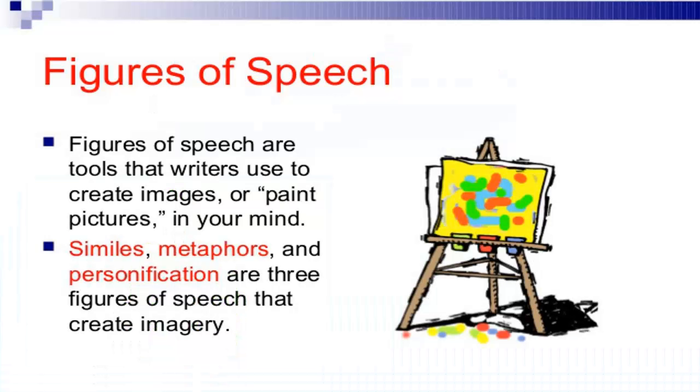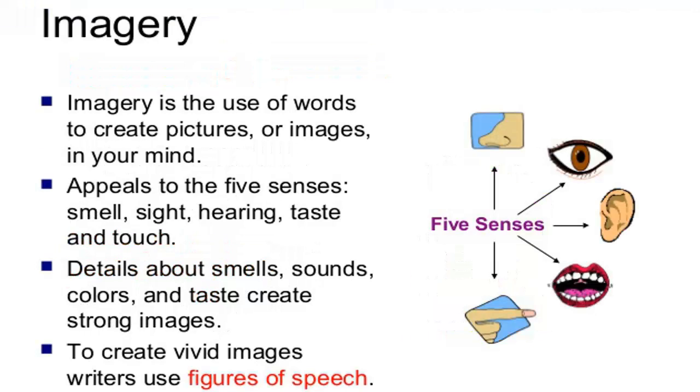So these figures of speech are tools that poets use to create certain images or pictures in the minds of the readers, and they are collectively known as imagery. These metaphors, similes, and all those things, they're collectively known as imagery, and this imagery is broadly classified into 5 heads like visual imagery, auditory, gustatory, olfactory, and tactile imagery. We'll deal with that in another class in detail, how it pertains to our senses.